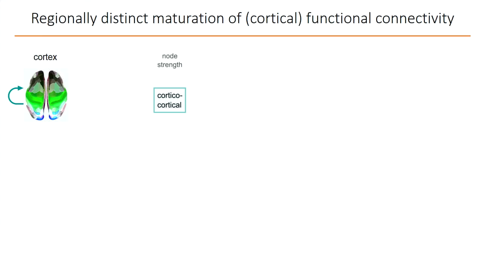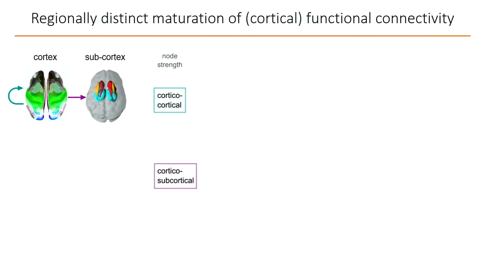We next looked at regional maturation using functional connectivity strength, or the average connectivity of a region to other regions. We calculated 2 flavors of this. First of all, cortico-cortical node strength, or the average functional connectivity of a region to other cortical regions, as well as cortico-subcortical node strength, or the average connectivity of a cortical region to subcortical regions.